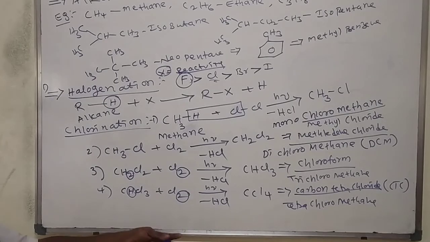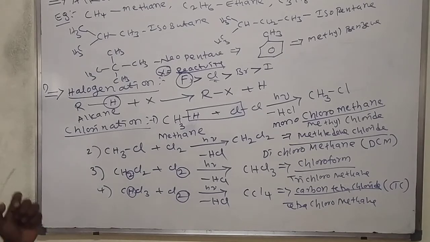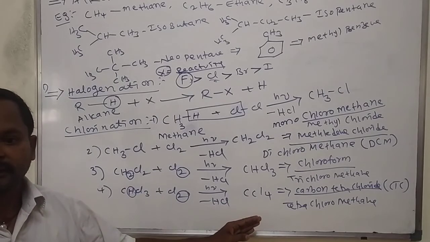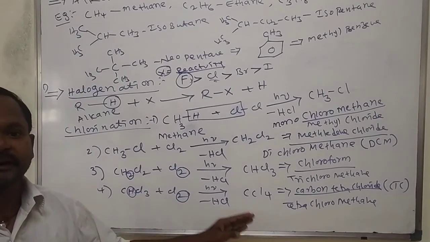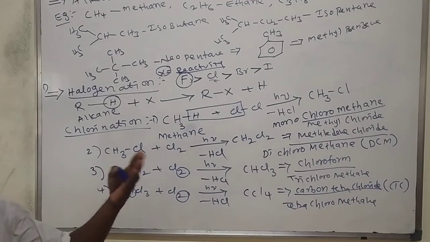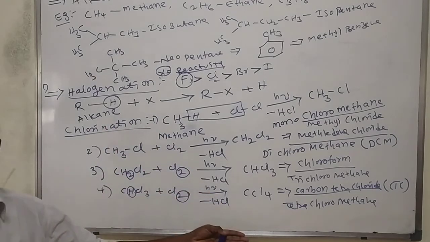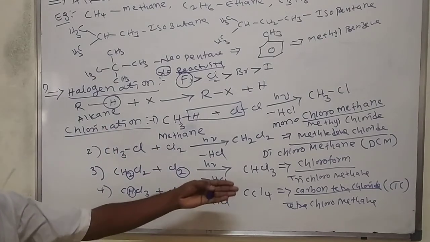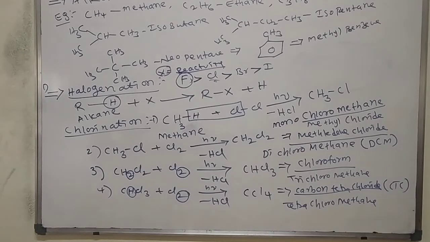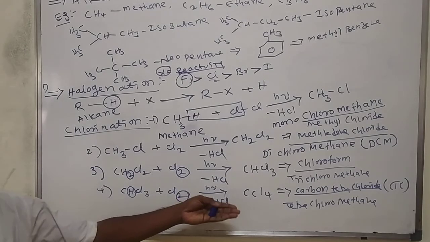This is one of the banned chemicals in India. We can't use CTC. If you want to use CTC, carbon tetrachloride, we need to take permission from the government. Highly explosive, it is used in different varieties of bombs. That's why we can't use it directly without permission from the government.